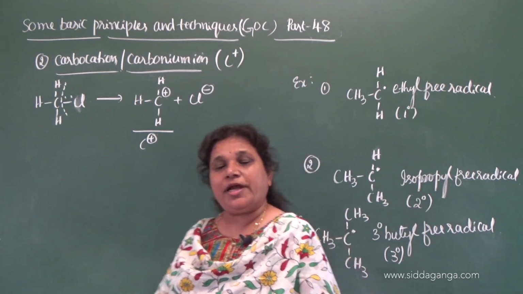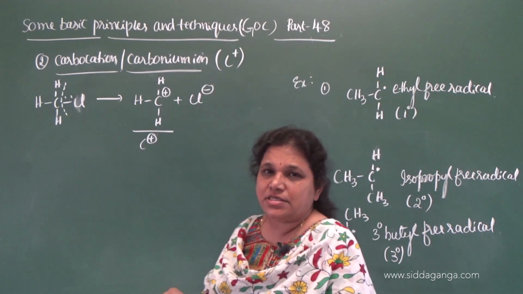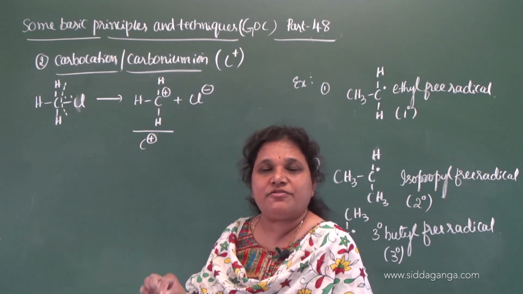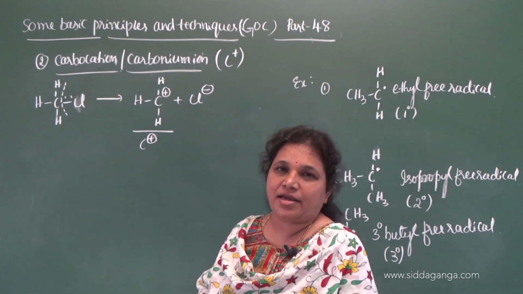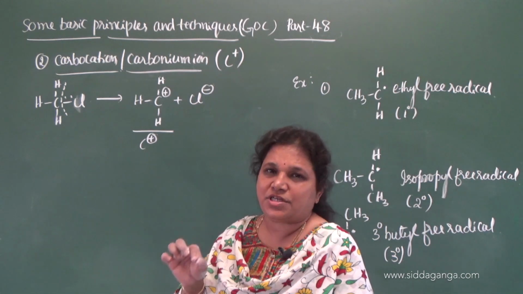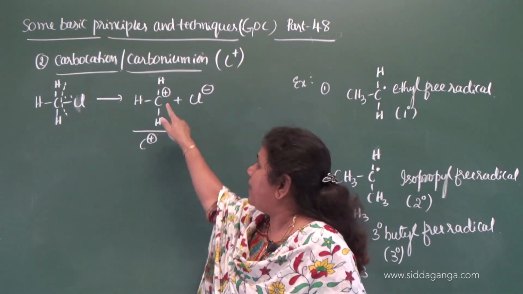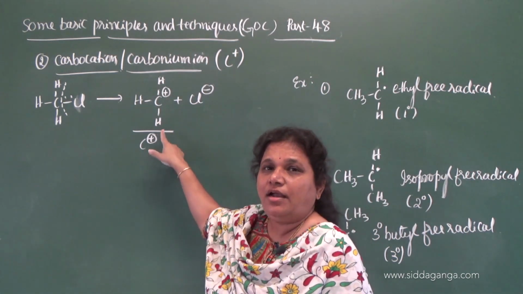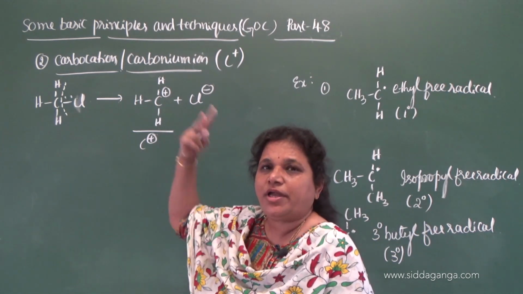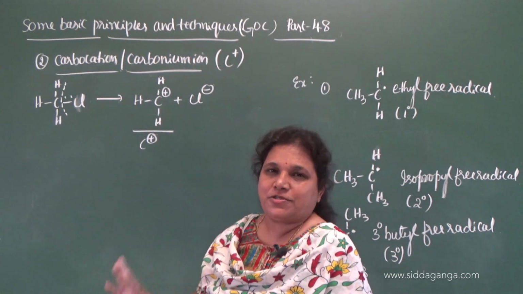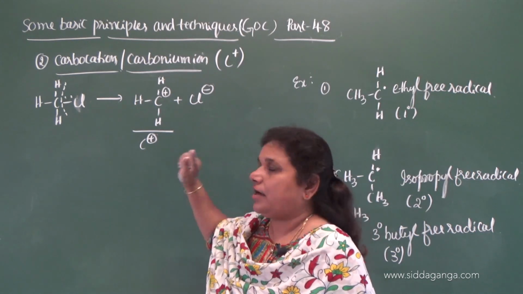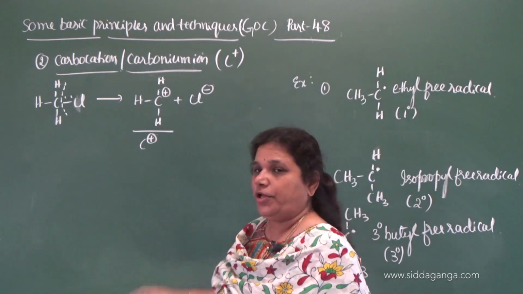So what are carbocations? Chemical species which are obtained by the heterolytic cleavage of covalent bonds during an organic reaction in which carbon atoms contain positive charge. So the central carbon, if it contains a positive charge, then they are called carbocations or carbonium ions. So carbocations: carbon containing positive charge. If any positive charge is there on the carbon, then it is called carbocation or carbonium ion.